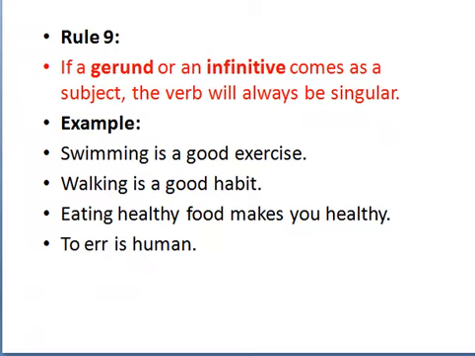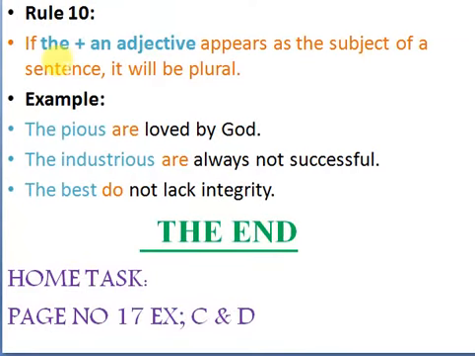Okay. Then rule 10. If "the" plus an adjective appears as the subject of the sentence, it will be plural. See the example: the pious. "The" plus adjective, pious is an adjective. Okay. The pious are loved by God. The industrious. The industrious is an adjective, so I used the verb "are," plural. The best do not lack integrity. So here the word "best" is an adjective, so the verb should be plural.